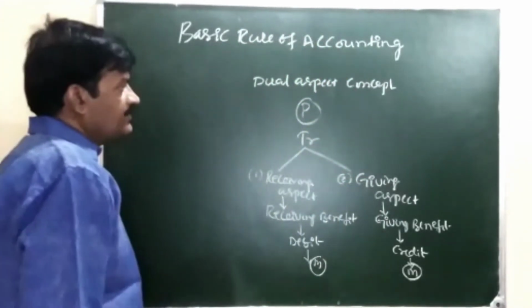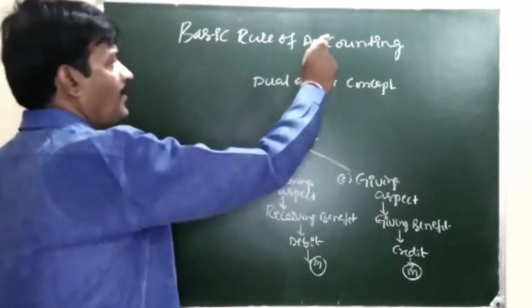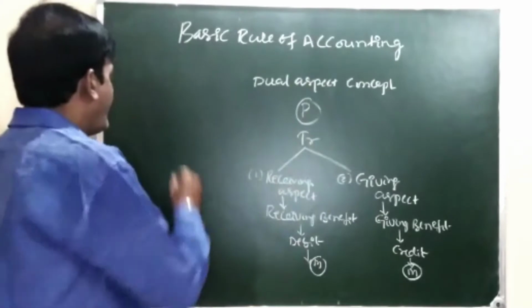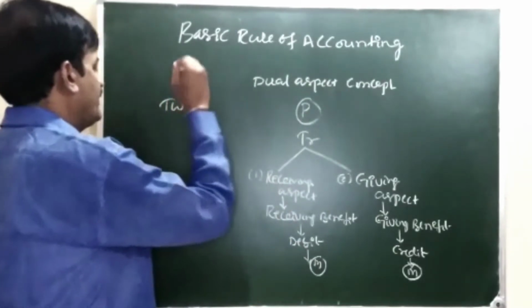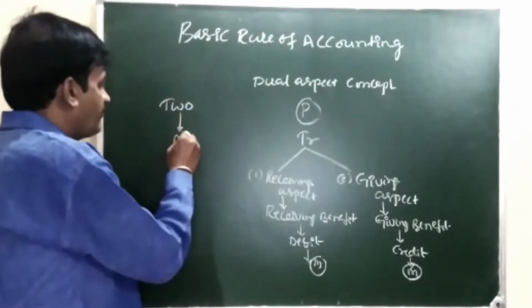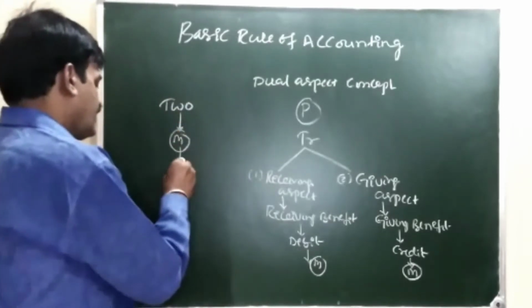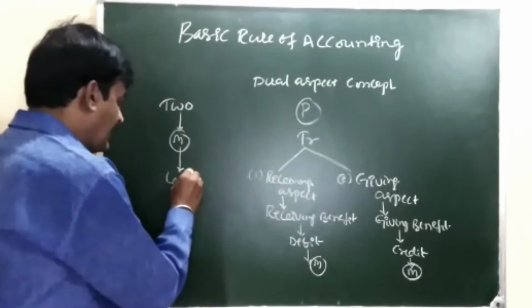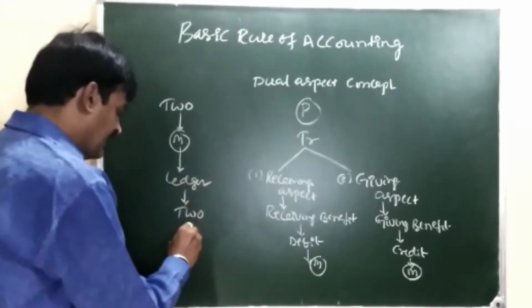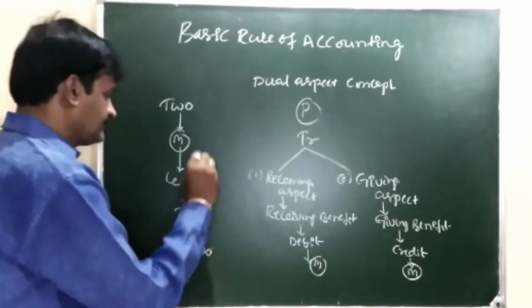In other words, the principle of accounting states every transaction has twofold effects. These twofold effects are measured in terms of money and recorded in the ledger in two places, in two accounts.